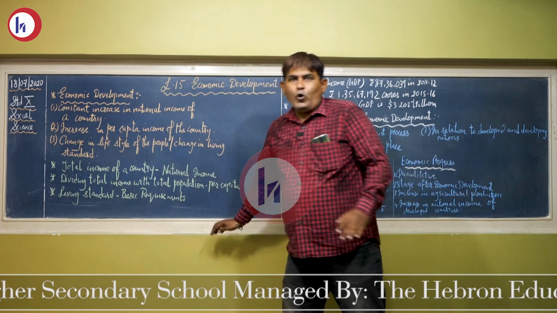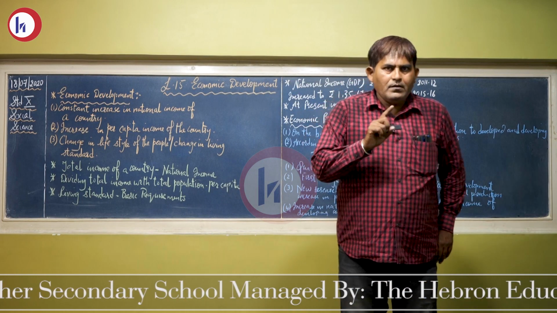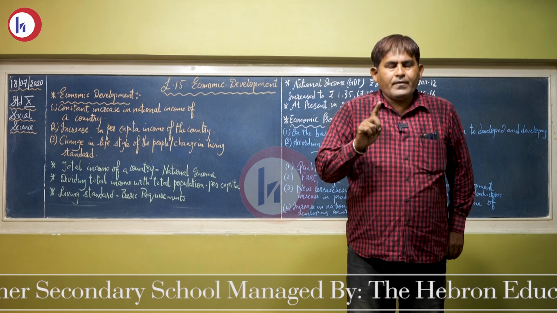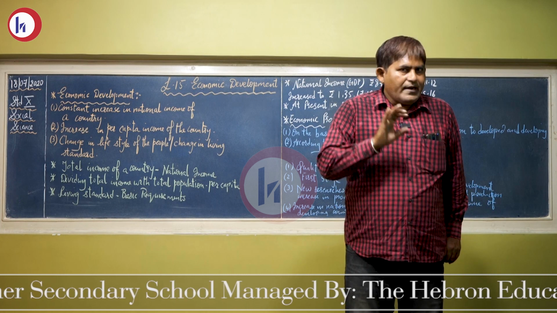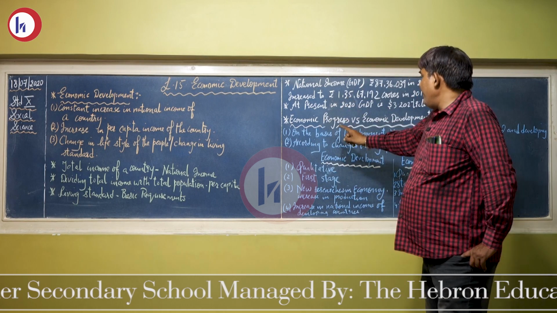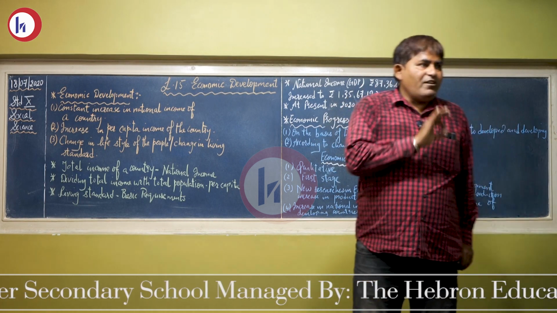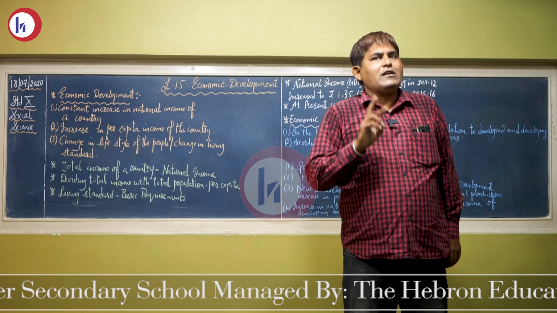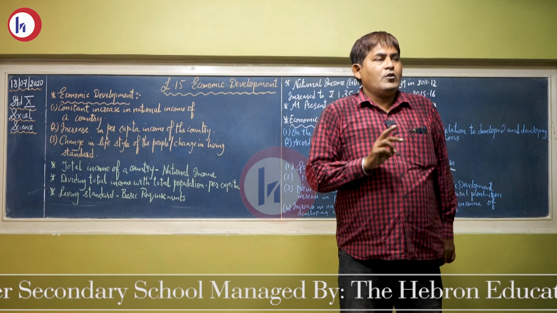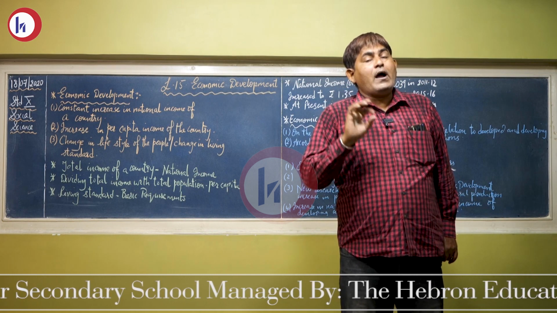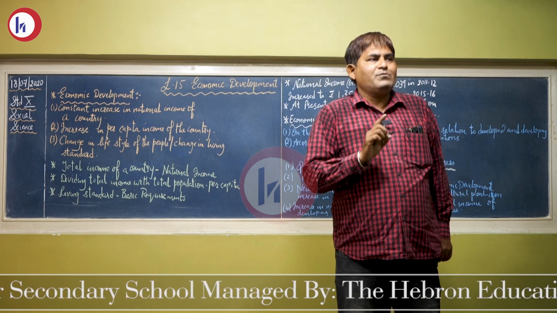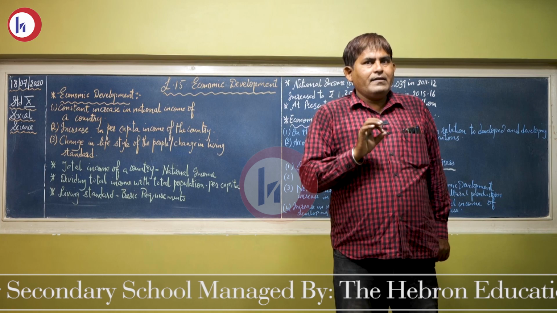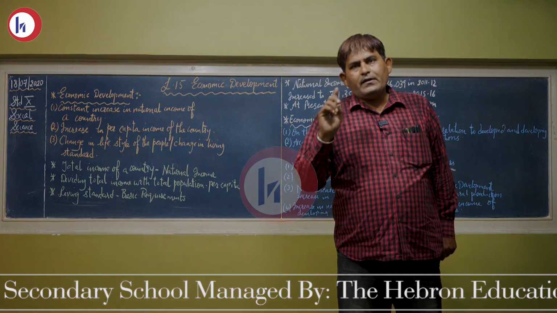Number one, 1 mark. Write a short note on economic development. Number two, difference between economic progress and economic development. This question can be asked for 2 marks in the exam, or they can also ask for definitions of terms. Explain the terms economic development and economic progress for 1 mark.